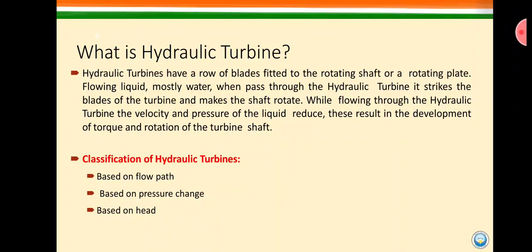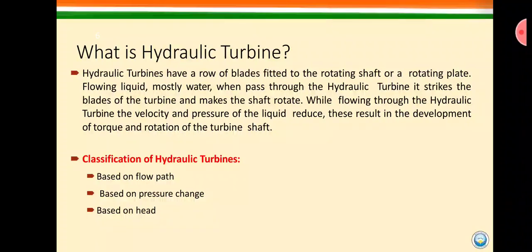Or we can say that when a turbine is operated with the help of pressure or forces applied by the running water through the penstock to the blades, that type of turbine is called a hydraulic turbine. In the definition, hydraulic turbines have a row of blades fitted on a rotating shaft or a rotating plate. When flowing liquid, mostly water, passes through the hydraulic turbine, it strikes the blades and makes the shaft rotate. While flowing through the turbine, the velocity and pressure of the liquid reduce, as a result of which torque develops and the shaft rotates.